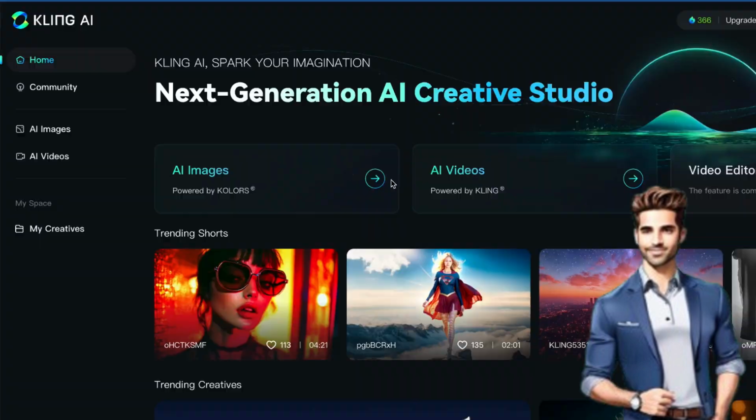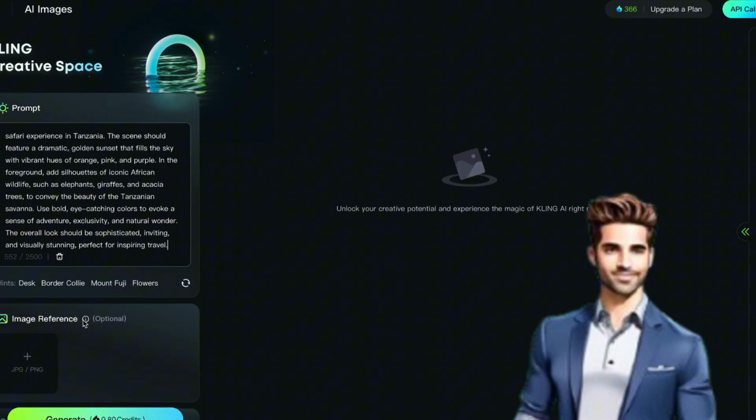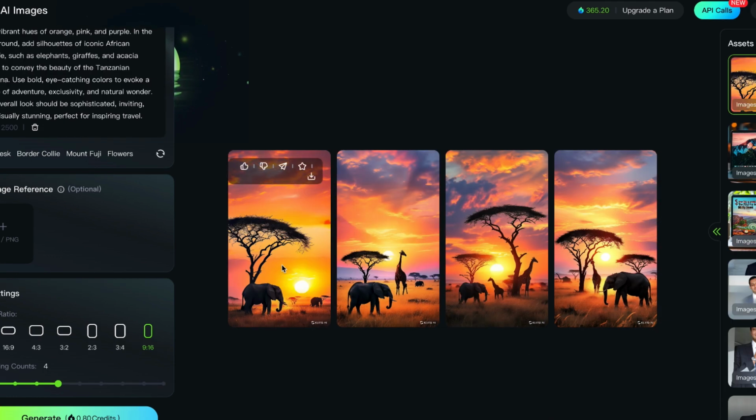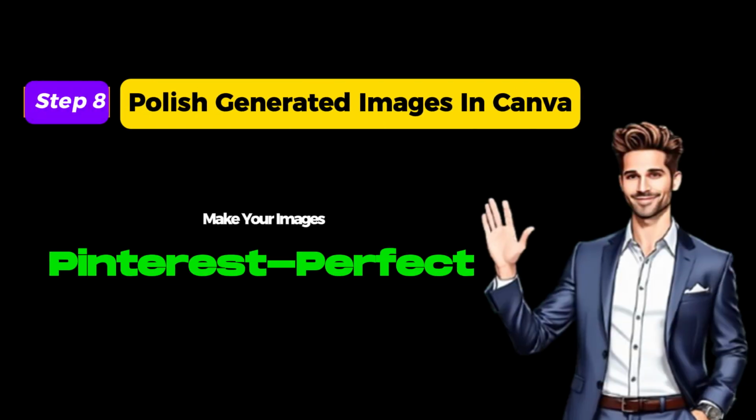Open Kling AI, paste the prompt from ChatGPT into Kling AI to generate your travel-themed images. Select the images that best capture the vibe of each destination and download them for the next step. Step 8. Polish images in Canva.